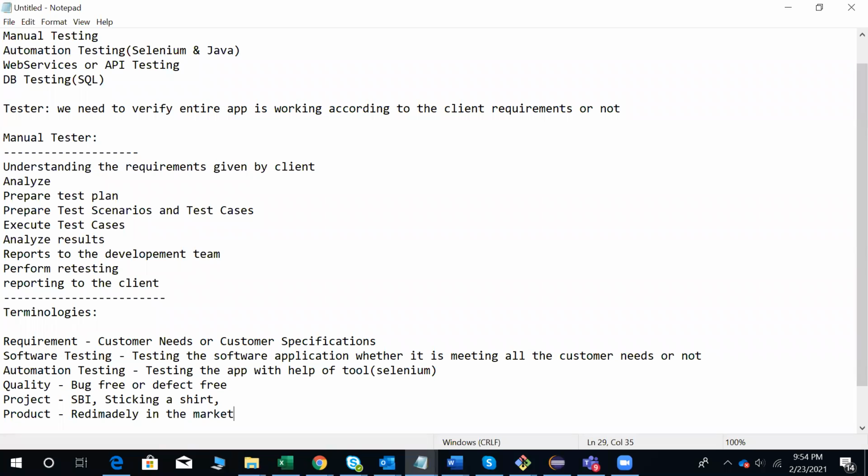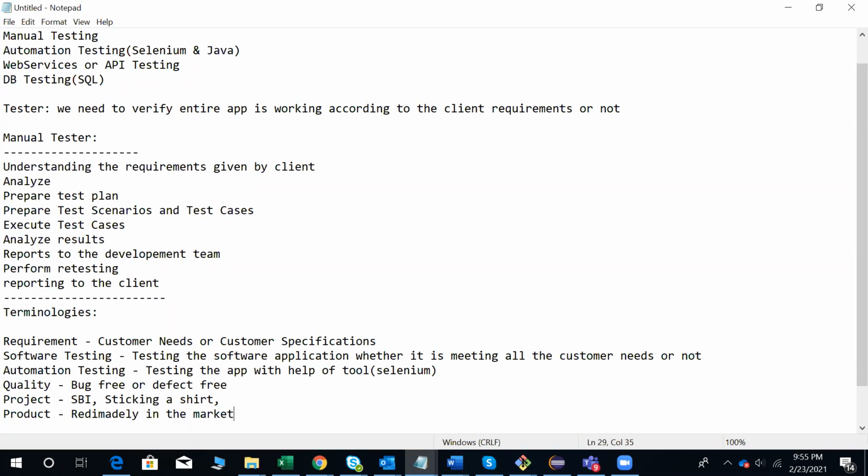So many examples you can take. Whatever is available ready-made in the market, those are all products. It may be MS Office, Skype or Zoom meetings, all are products. Projects are applications like SBI net banking, which only SBI customers can use. That is a project.